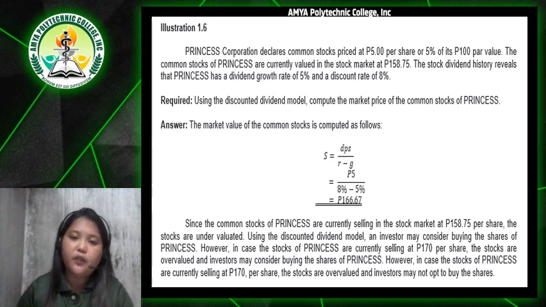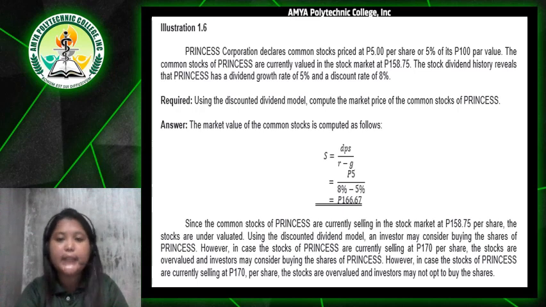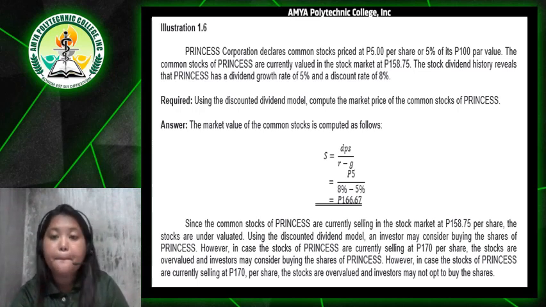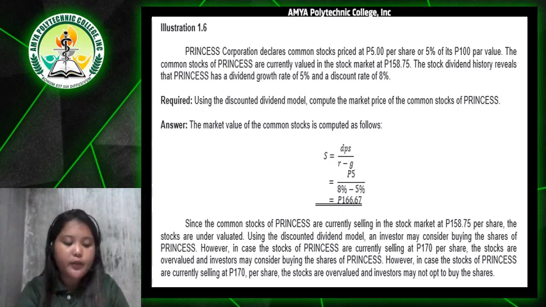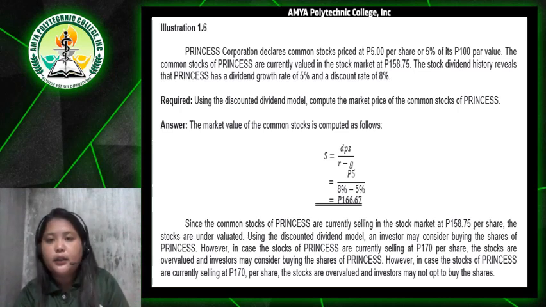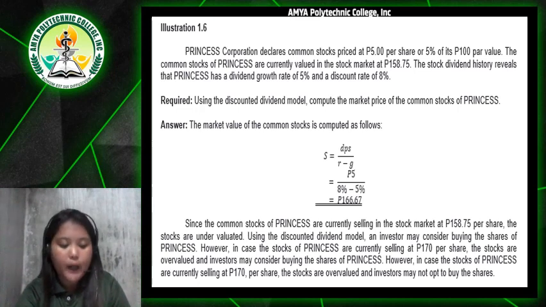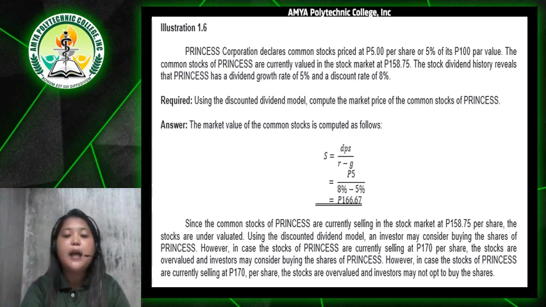So the market value of the common stocks is computed as follows. Our DPS, or dividend per share, is 5 pesos or 5%. Our required rate or discount rate on stock is 8%, and our dividend growth rate is 5%. Now, just simply solve that so that we can get our stock price of the common stocks, which is equal to 166 pesos and 67 centavos.